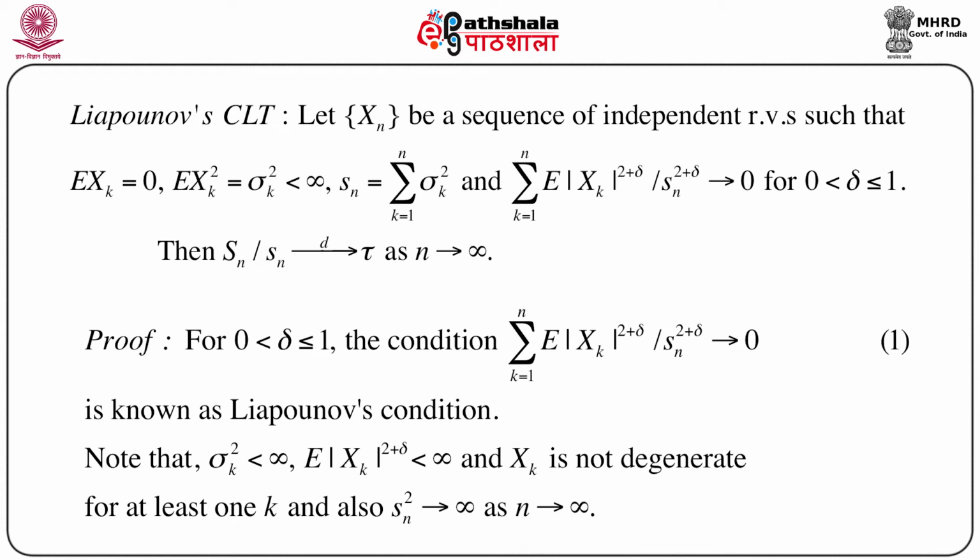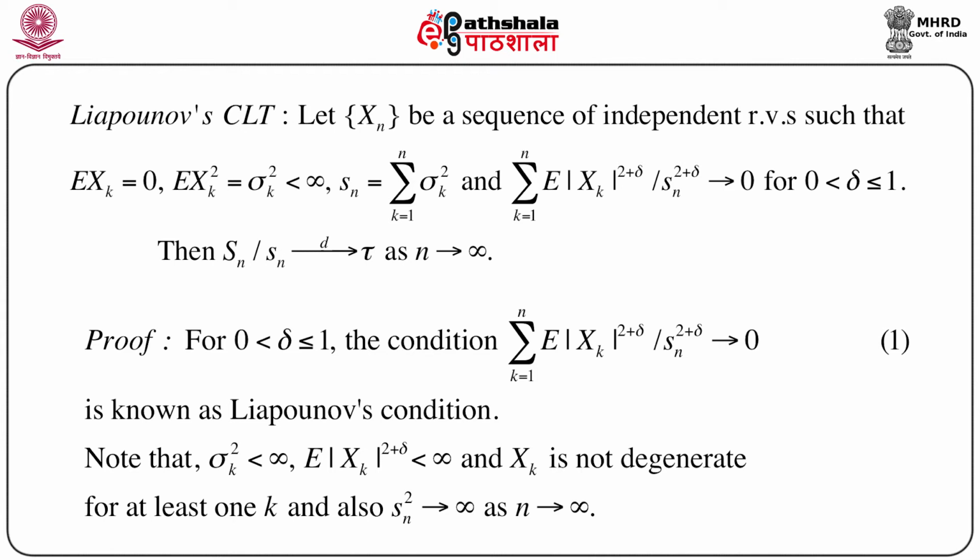Now we are going to prove this Lyapunov CLT. First remember one thing, that for 0 less than delta less than or equal to 1, the condition that summation k equals 1 to n of expectation of mod Xk to the power 2 plus delta by Sn to the power 2 plus delta goes to 0 is known as Lyapunov's condition. This is very important in the context of central limit theorems.